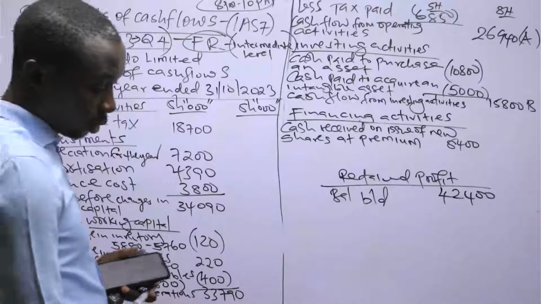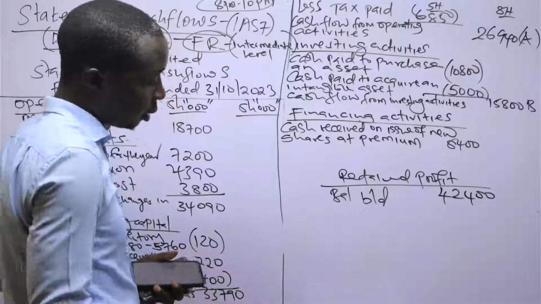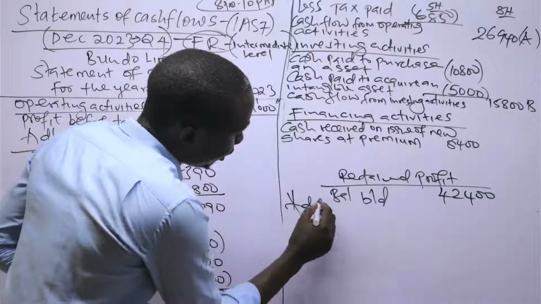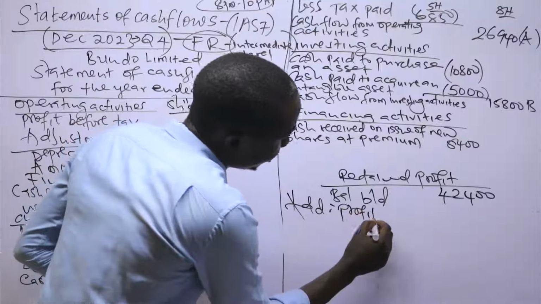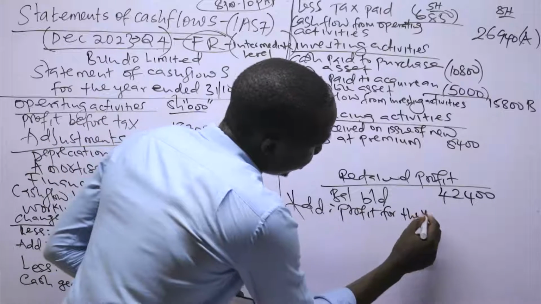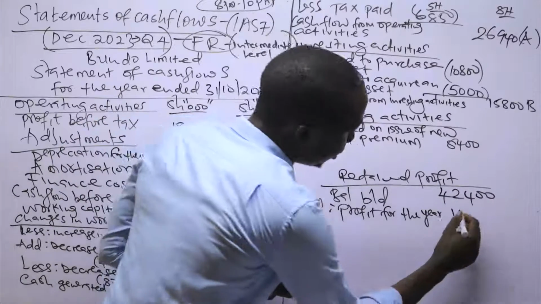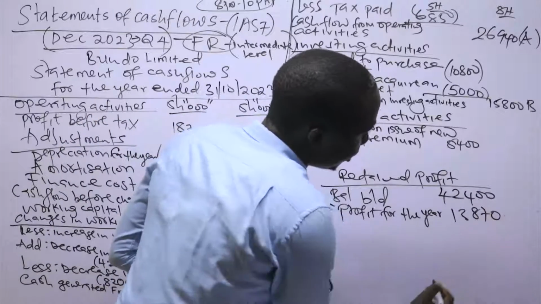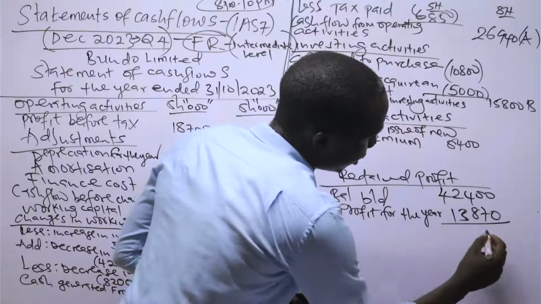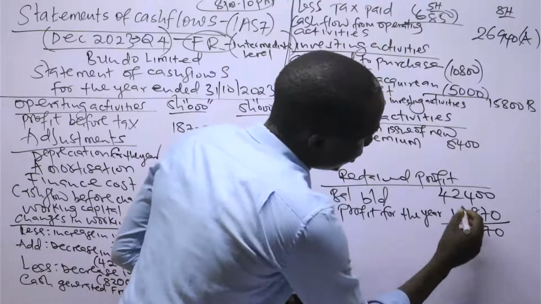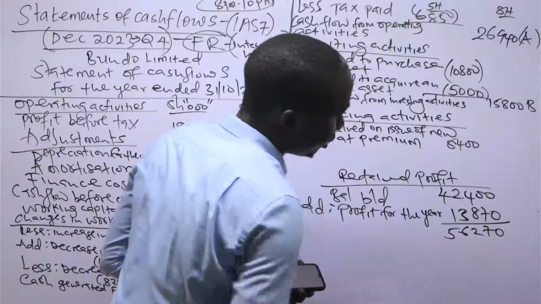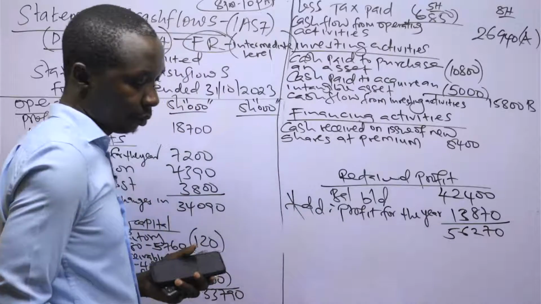Then we add the profit for the year from the income statement. The profit for the year was 13,870. So this is 56,270.